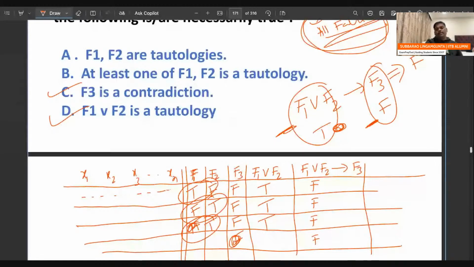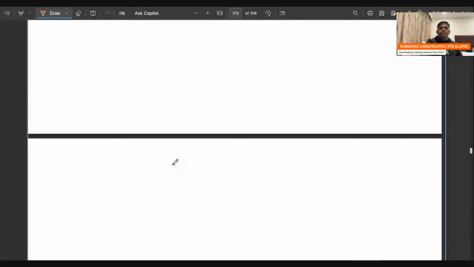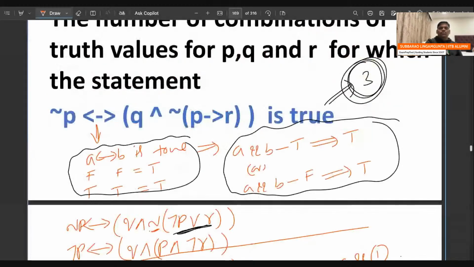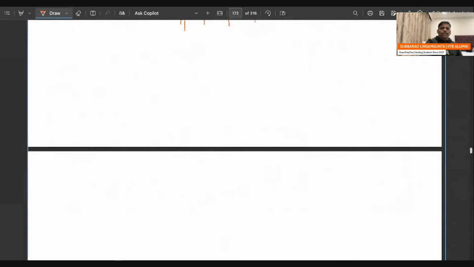F3 is a contradiction is a very interesting question. Let me know if anyone has any objection on this problem. Remember, RIC contains nice questions only. Please try to understand, it contains nice questions only. Question 85 over, 86 over. Let's go to 88.